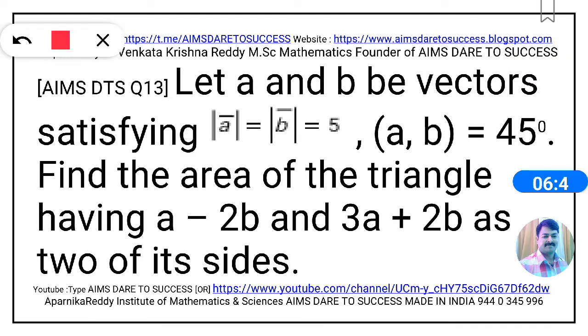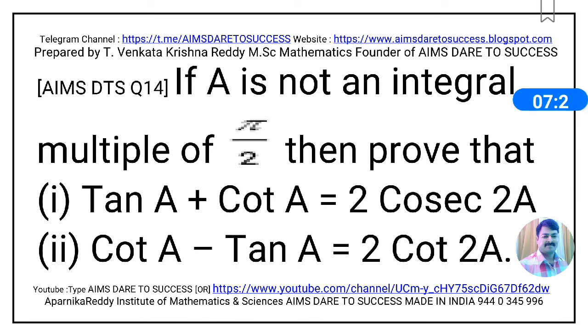Question number 13 is, let A and B be vectors satisfying the given condition. Condition is mod A is equal to mod B is equal to 5, and the angle between A and B is 45 degrees. Then find the area of the triangle having A minus 2B and 3A plus 2B as two of its sides. This question is from product of vectors. Now I am moving to question number 14.